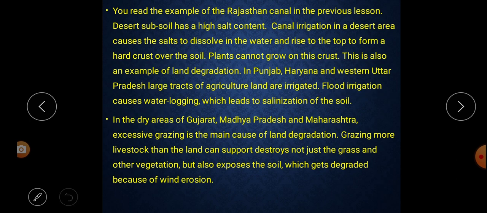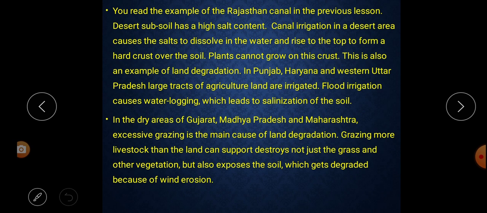So in this paragraph it is said that as we read the example of Rajasthan Canal in the previous lesson, the desert subsoil has high salt content. How? Because in the desert area they have the irrigation system, so when they do irrigation the salt dissolves in the water and forms a hard crust on the upper part of the soil, and on that soil no plant can grow.